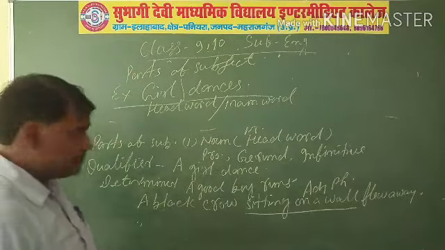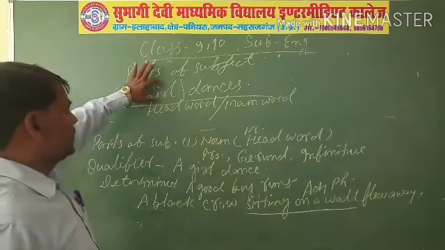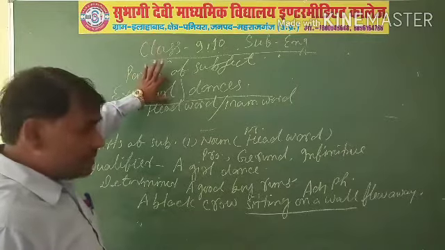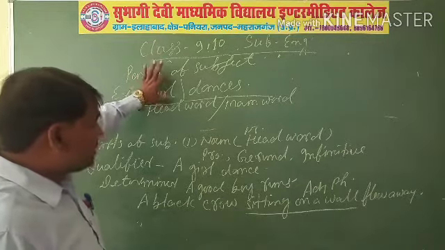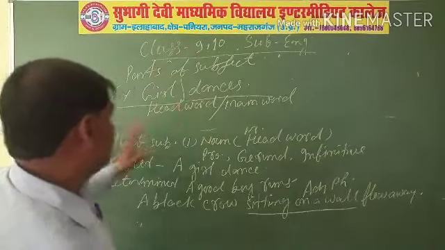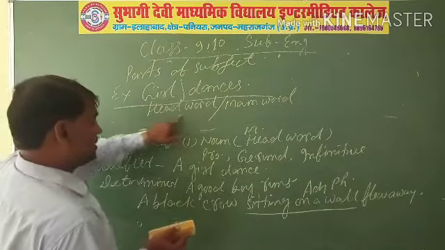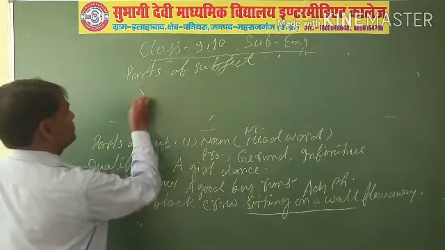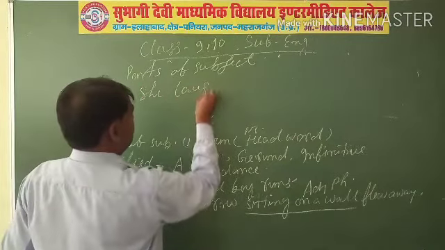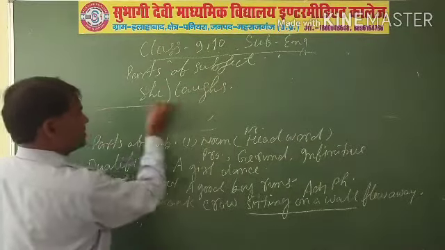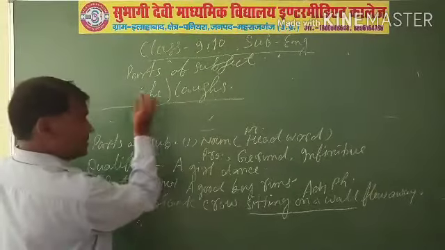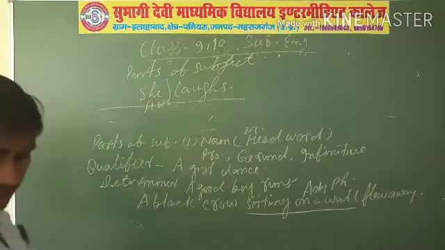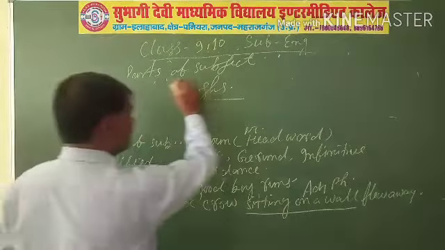After that, a noun may be the subject or head word, a pronoun may be the subject or head word, a gerund may be the subject or head word, and an infinitive may also be the subject or head word. For example, here the noun is the head word, and a pronoun is also a head word. She laughs. Here this is the subject and this is the predicate. Now she is a pronoun and it is also called the head word.